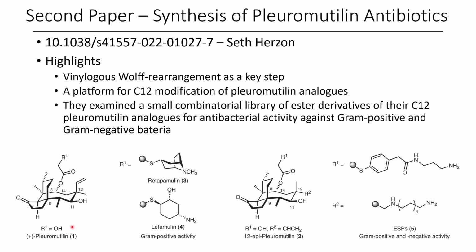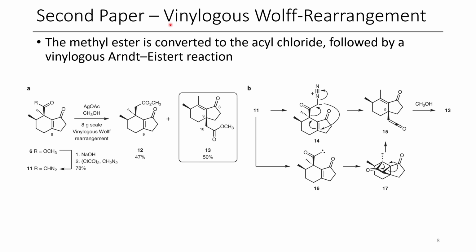Here you can see the structure of Pleuromutilin. The C12 position is well tolerated for making substitutions, and R1 can be various different thioether derivatives, and those are the two key points of functionalization that they're interested in looking at, although some other functionalization of the core has been demonstrated in their paper as well. So in this paper, the key step is this Vinylogous Wolff Rearrangement reaction.